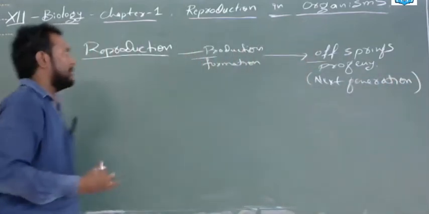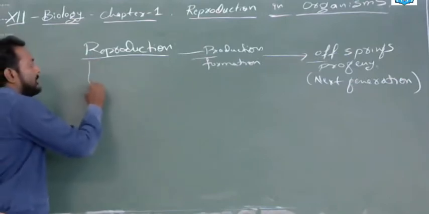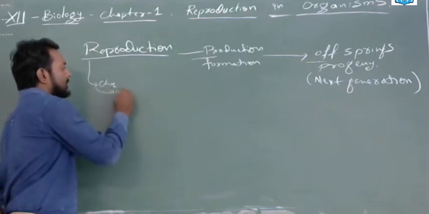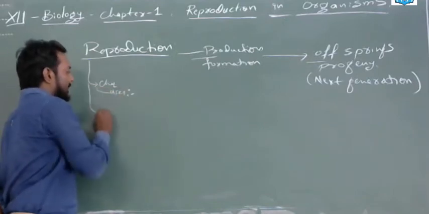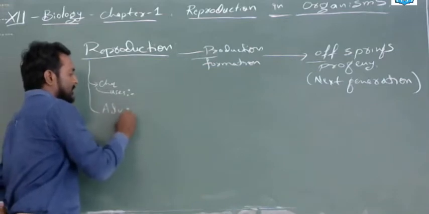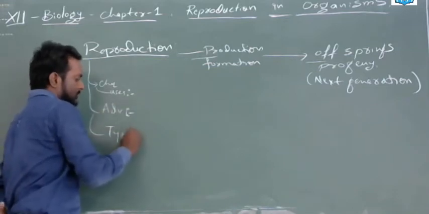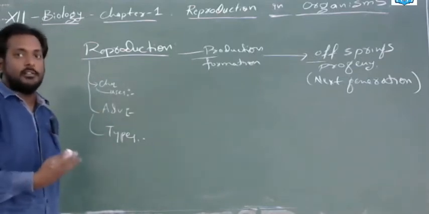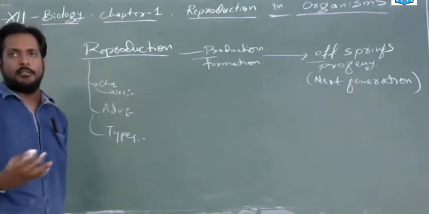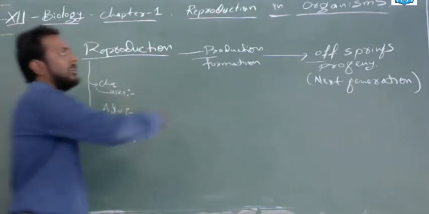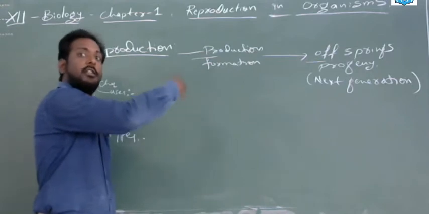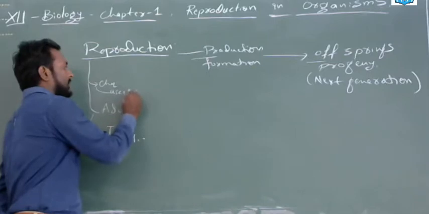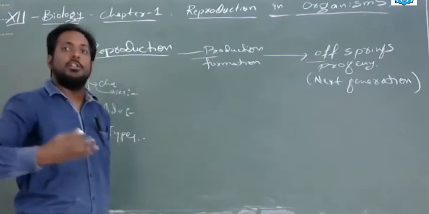After this, what you have to remember next is the character, the uses, the advantages, or the types. What is the use of reproduction? A simple question: what happens if the organism does not reproduce? Nothing happens, they can survive, but the problem is they cannot give their babies. They can't produce another generation. Many times they may ask what the use is. The use is the continuity of the species.